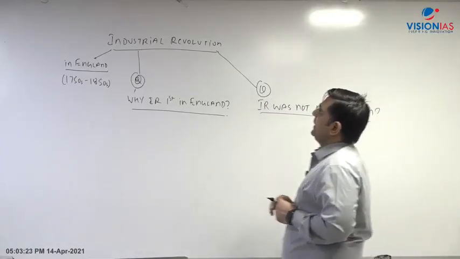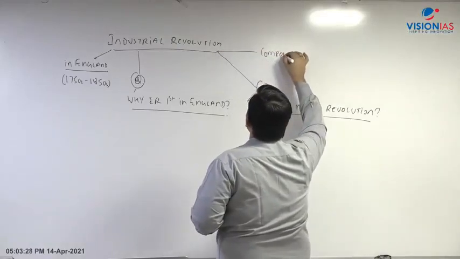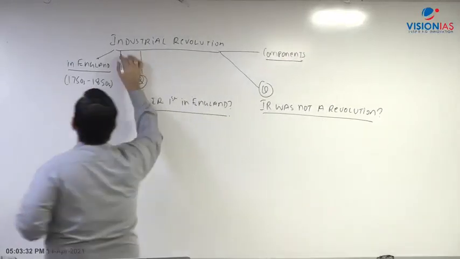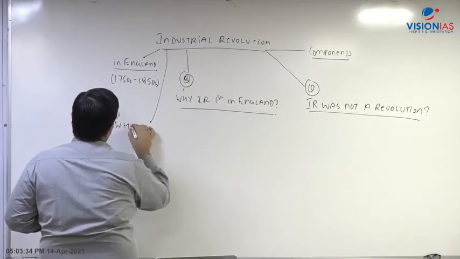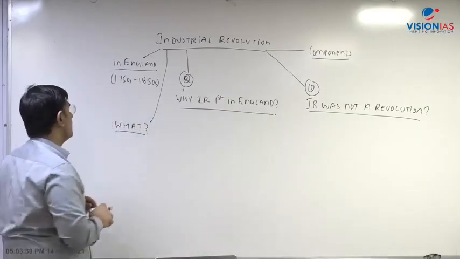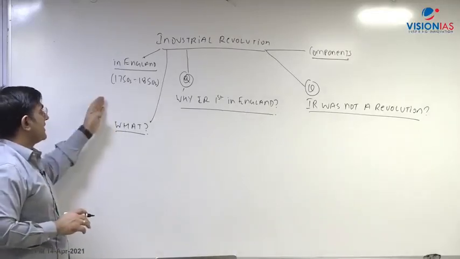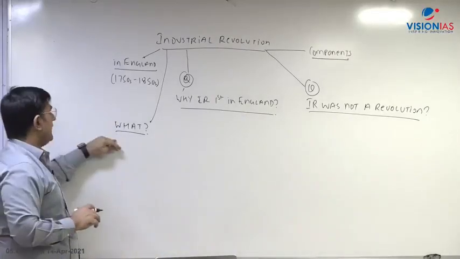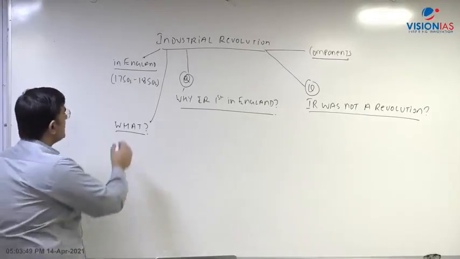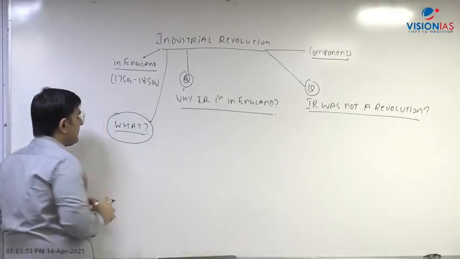ठीक है. Another aspect which comes is the components of the industrial revolution, and obviously one of the most important aspect is what was this industrial revolution. So first of all, we begin with by saying that it happened first in England from 1750s to 1850s. First component is what was industrial revolution or what is it? So it is actually very simple. कैसे? Industrial revolution, it basically represents 2-3 things.